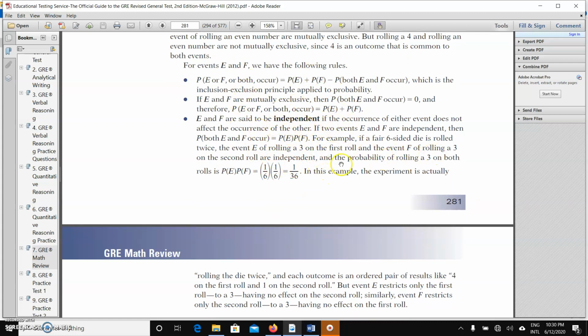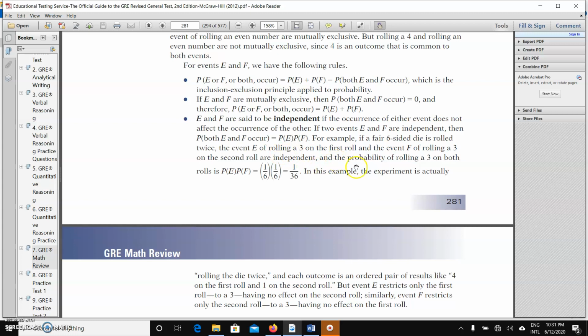Now let me read this. For example, if a fair six-sided die is rolled twice, so it is rolled 2 times, the event E of rolling 3 on the first roll and event F of rolling 3 on the second roll are independent. That means they happen differently. Independent is the very keyword here. And the probability of rolling 3 on both is P(E) times P(F), as the intersection.